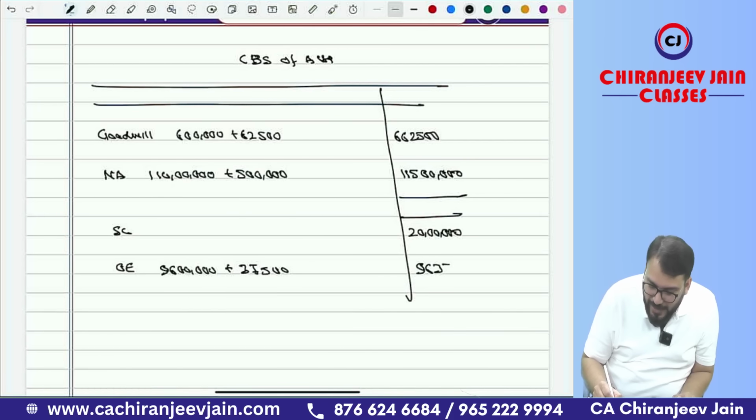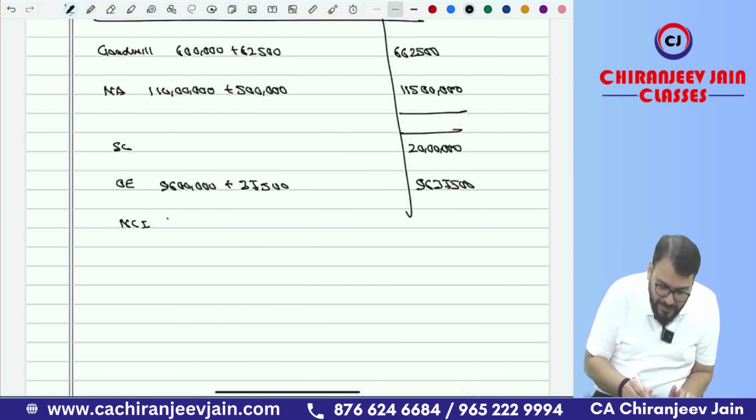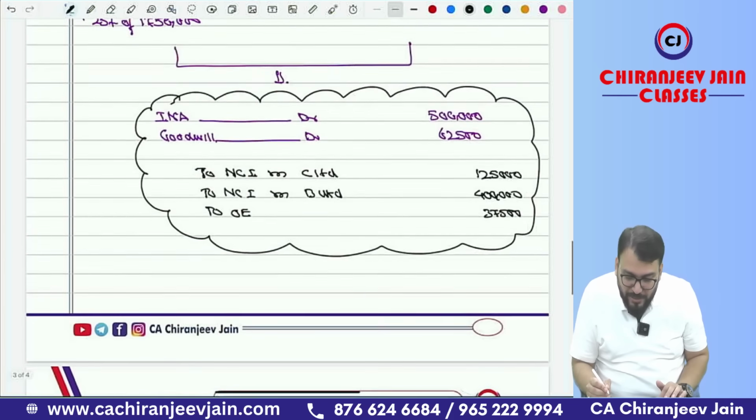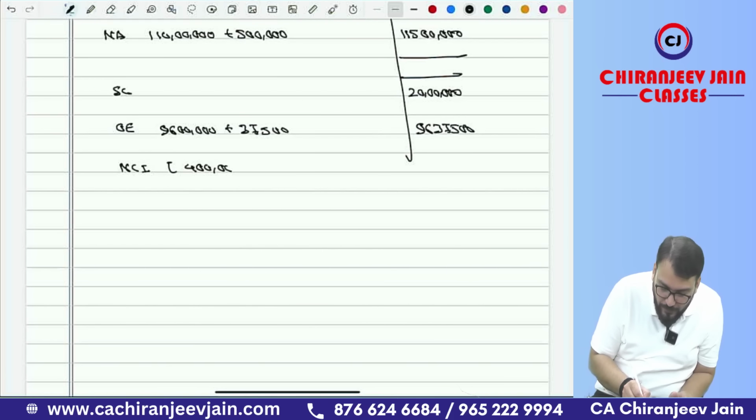It is 96 lakh 37,500. Then to NCI will come NCI in B and C. So B is 4 lakh and C is 1,25,000. So 4 lakh plus 1,25,000. That is 5,25,000.